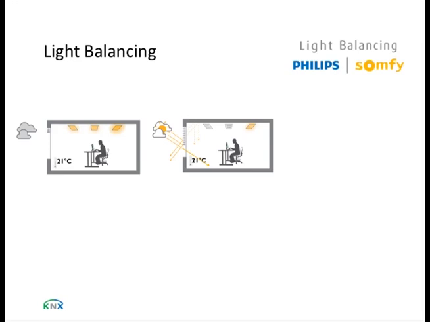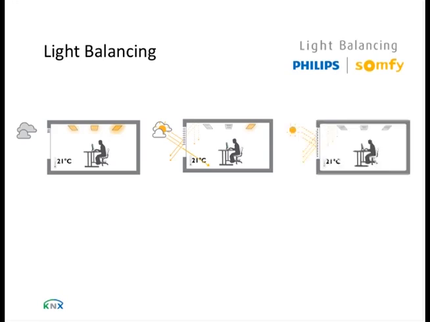Sorry for that. You see that the blinds are pulled down, and the amount of sunlight coming into the room is less than before. You see that because of the sunlight, the luminaires on the window side are now completely dimmed and can even be switched off. And a little bit further away from the window, they are still on.